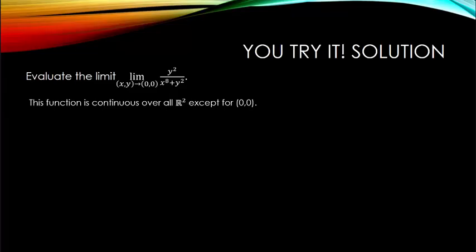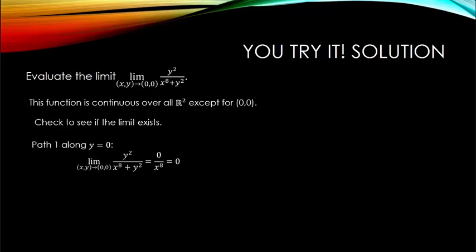Before I start spinning my wheels trying to figure out how to find a limit for this indeterminate form, I might want to check to see if the limit exists. So I'm going to say what happens along path 1 where y is equal to 0. I'm going to take the limit as xy approaches (0, 0), where I hold y constant at 0. This means I'm taking the limit as x approaches 0 of 0 over x to the 8th. This is a limit of 0.